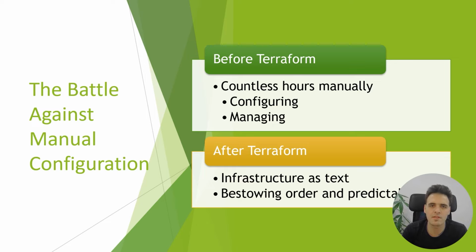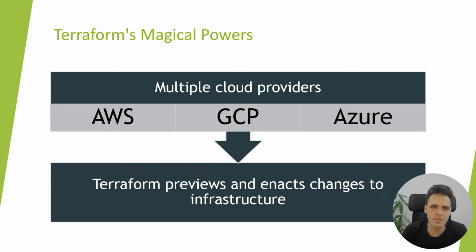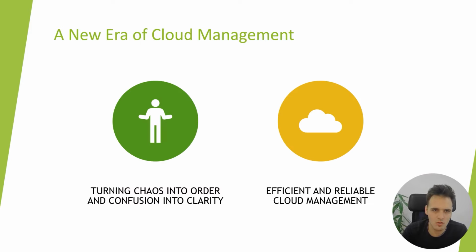consistency across different environments. Terraform boasts the ability to work with multiple cloud providers such as Amazon Web Services, GCP and Azure. This flexibility allows our hero to build their infrastructure across different platforms while maintaining a unified workflow. With the enchanting power of plan and apply, Terraform previews and enacts the changes to infrastructure, ensuring that nothing is left to chance.